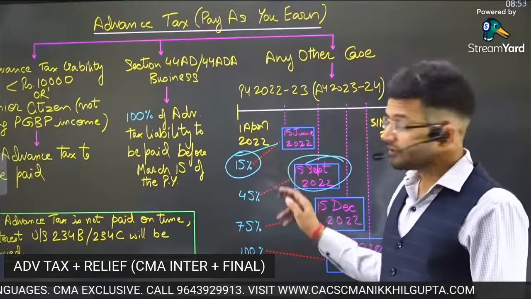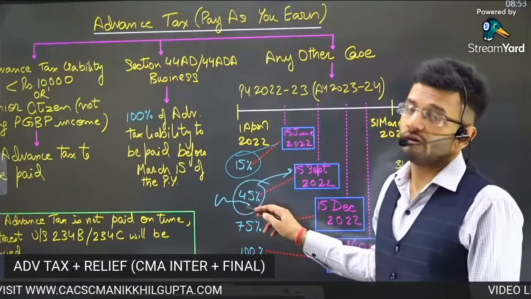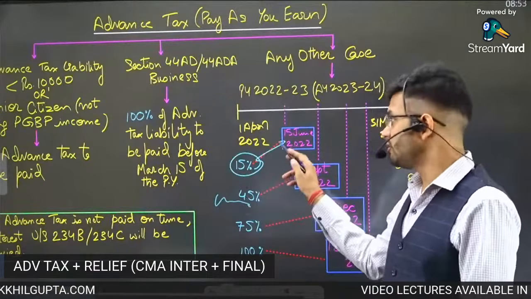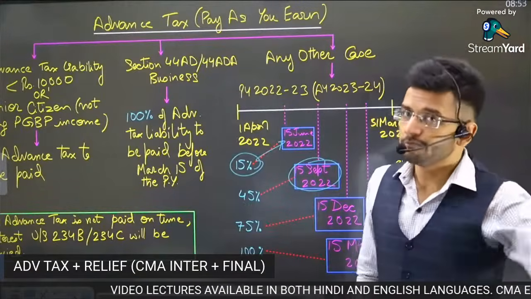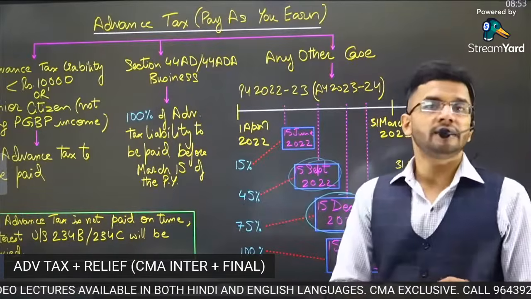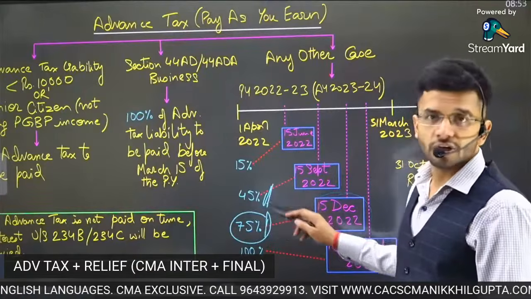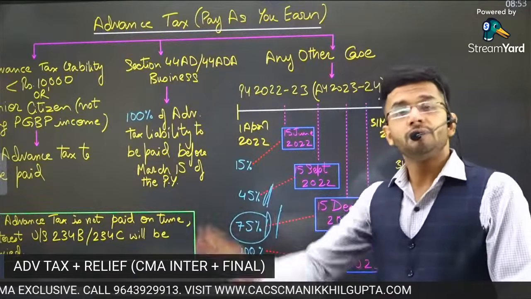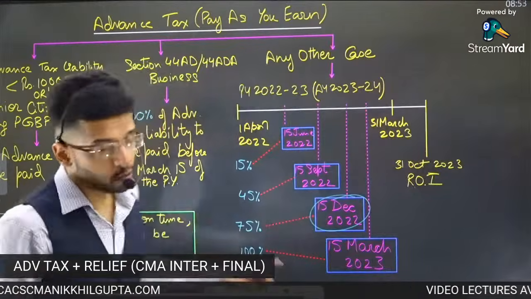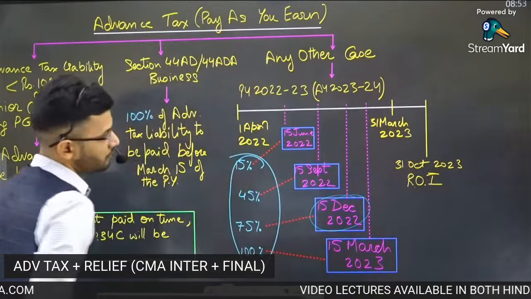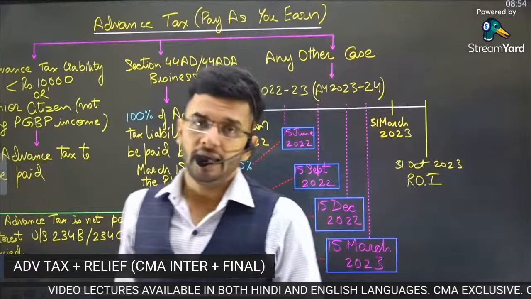15,000 you have already paid, right? 30,000 additional you have to pay. So this is up to 45,000, or 45%. 15,000 you've already paid on 15 June. So on 15 September, what will you pay? 30,000 more you will pay, right? Similarly, on 15 December 2022, if your advance tax liability remains the same, 1 lakh rupees, then you have to pay 75% in total. 45% you have already paid. 30% you have to additionally pay, which means 30,000 rupees you have to pay on 15 December 2022. So these are cumulative amounts. Please note that these are cumulative amounts of payment which are required to be made. And that is how the advance tax liability is recovered from any assessee.